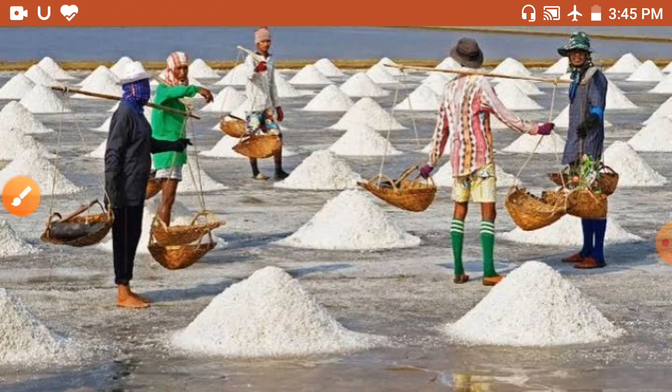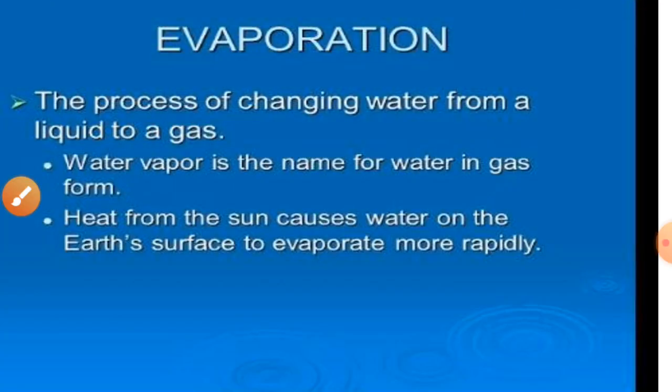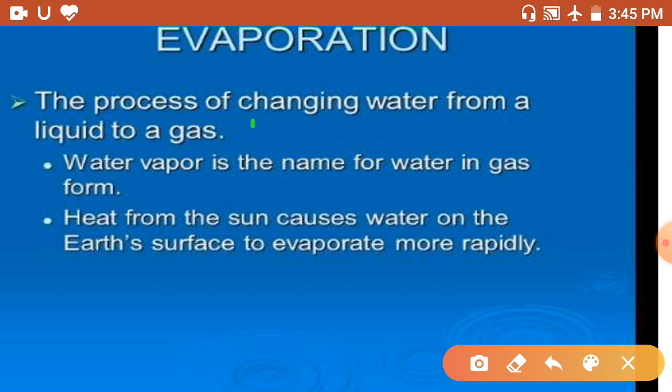Now our next topic is evaporation, the process of changing water from a liquid to a gas. Vapor is the name for water in gas form. Heat from the sun causes water on the earth's surface to evaporate more rapidly, meaning very fast.